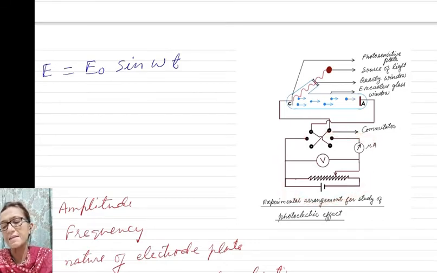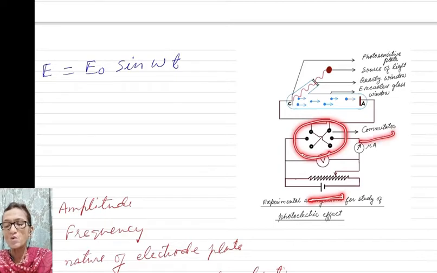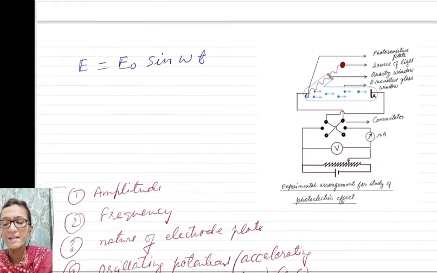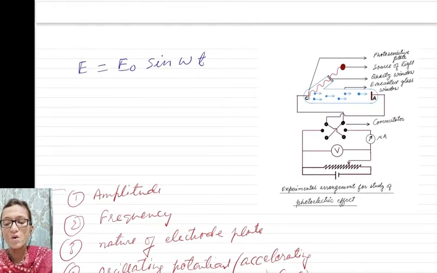They connected the vacuum tube with an outer electrical circuit consisting of an ammeter, so that they can exactly measure the current flowing in the outer circuit, and a voltmeter also, and a source of electricity. You can see a commutator also, which could change the polarity of the current in this vacuum tube.